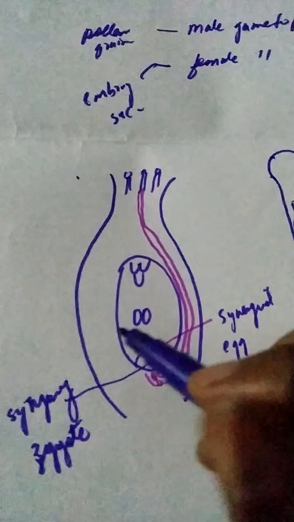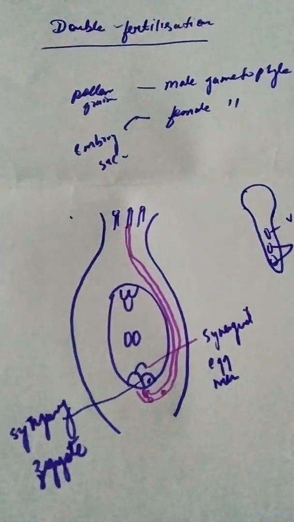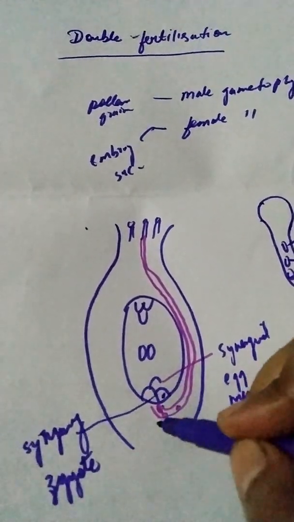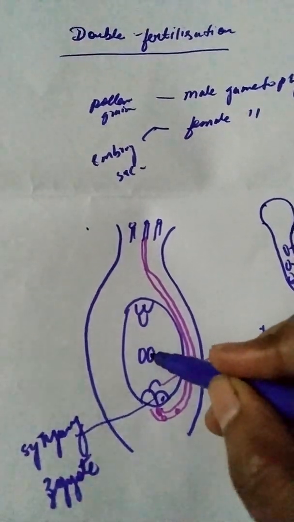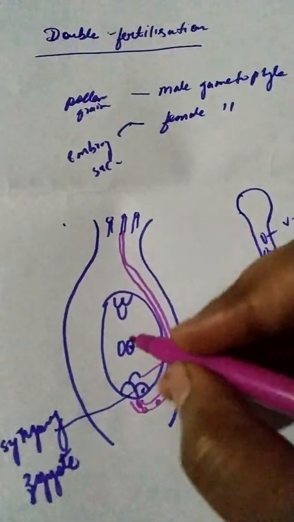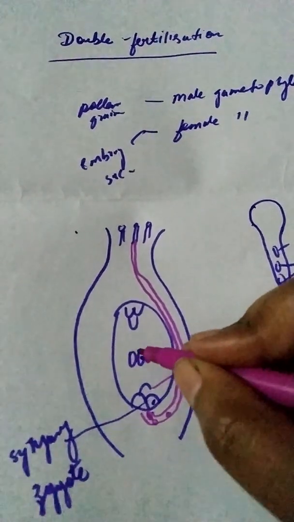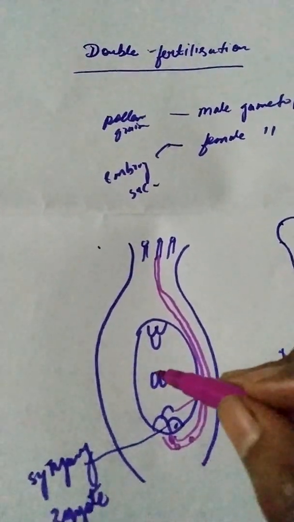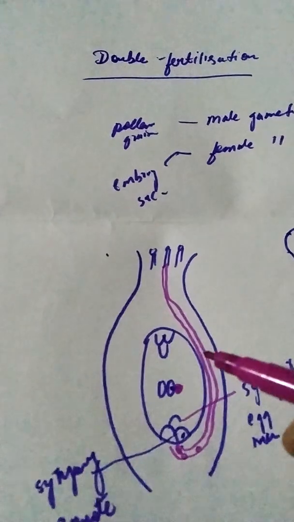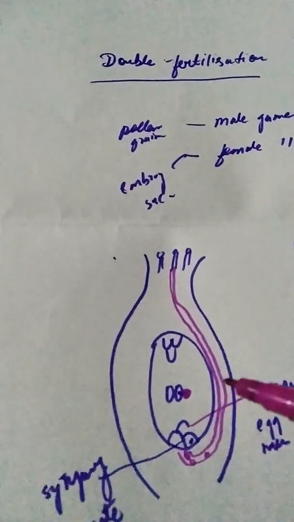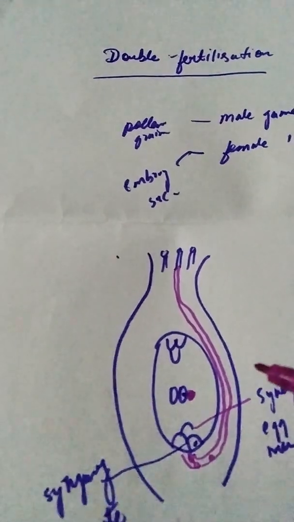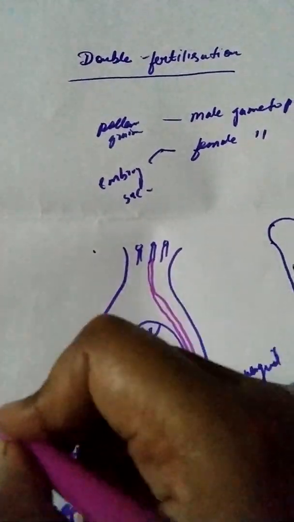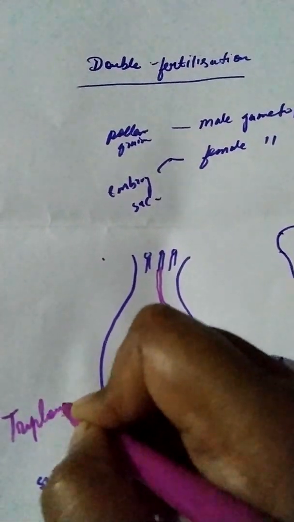Then, the other male gamete will not fuse with the egg, but will move towards the two polar nuclei in the central cell and fuse with them. This forms a triploid nucleus.